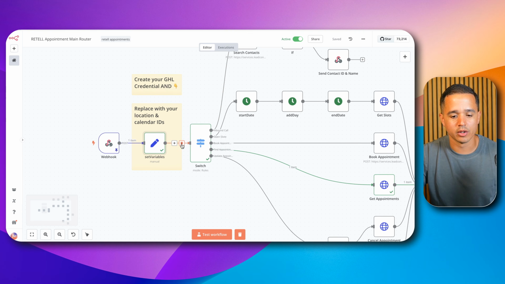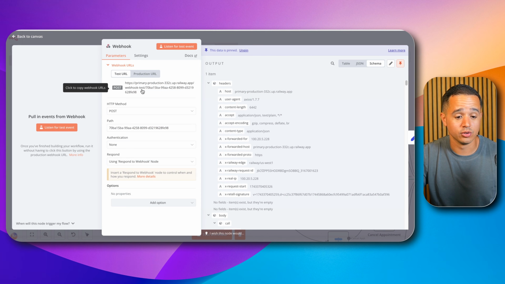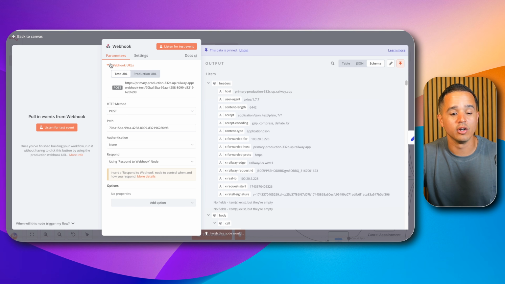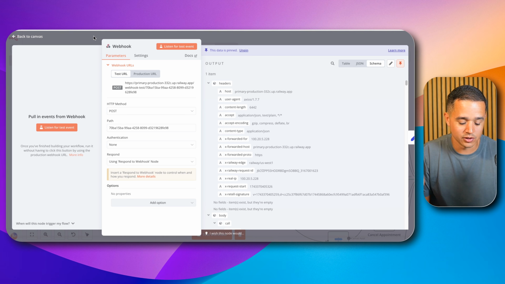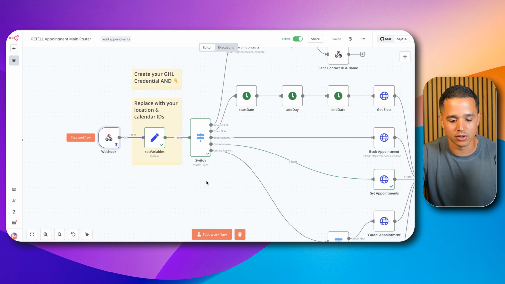Now, what I'm going to recommend you do is come over here and copy this URL. I would copy the production URL if you're going to use this in production, but if you're going to use this in testing, you can copy the test URL, because you are going to need to reference this whenever you import the Retell AI agent. I'm going to show you that here in a second. So if you're going to use the test URL, one thing you're going to want to know is you're going to have to start listening every single time you see this listen for events. You also see it down here.